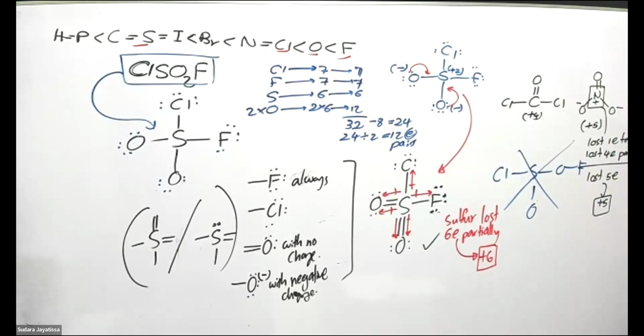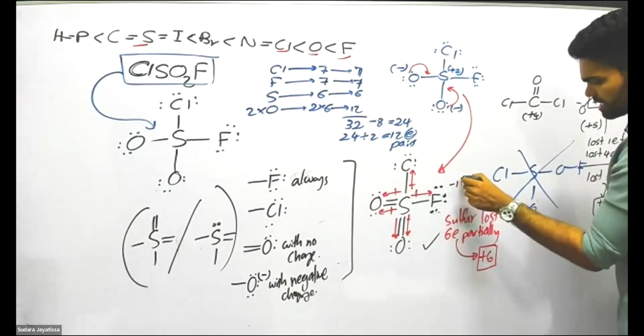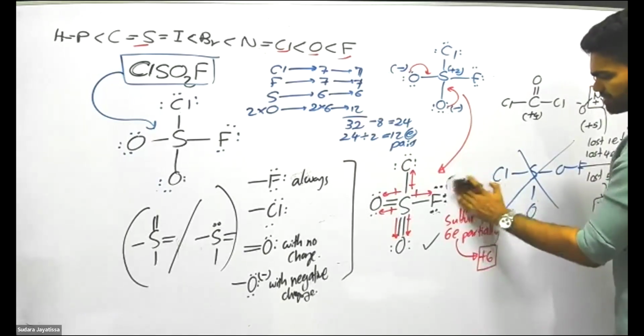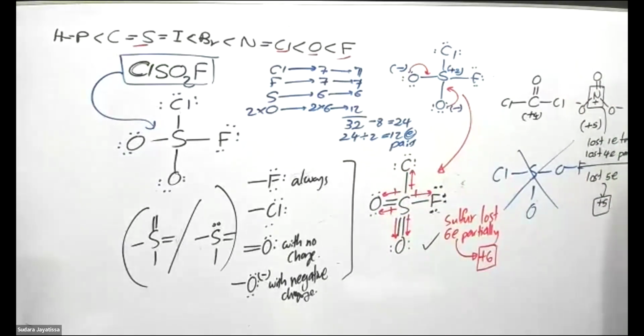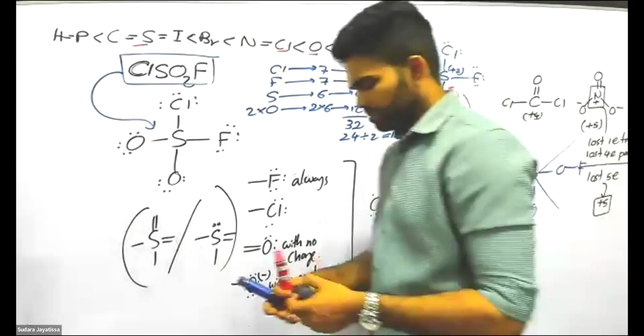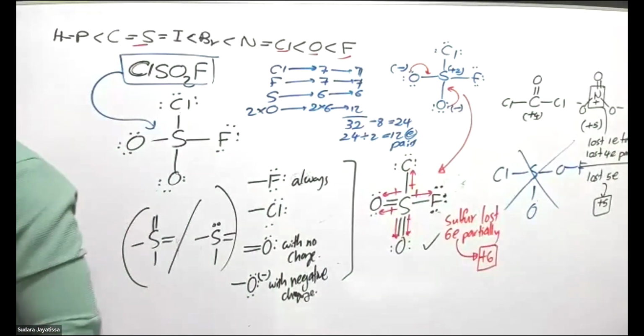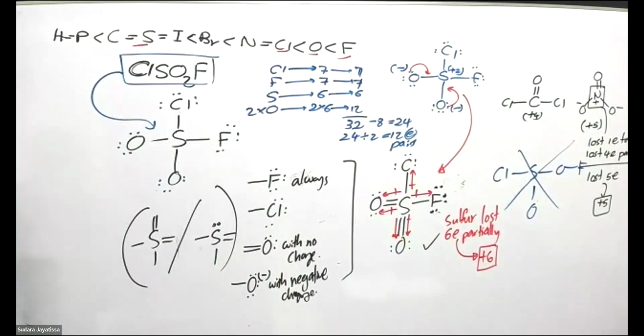If they are gaining electrons, the oxidation number will be negative. Now this fluorine, for example, the oxidation number will be minus 1. Minus 1, minus 1, minus 2, minus 2, like that. The addition of all oxidation numbers will be equal to its charge. Here you don't have any charge, so the addition will be equal to 0.